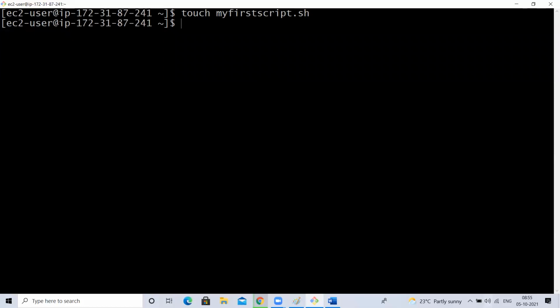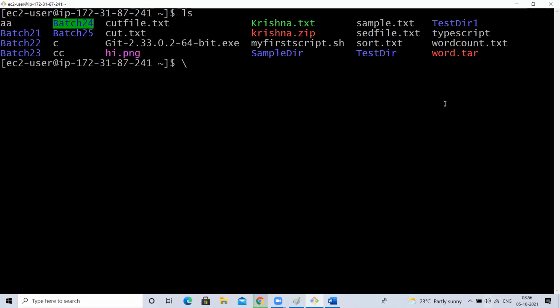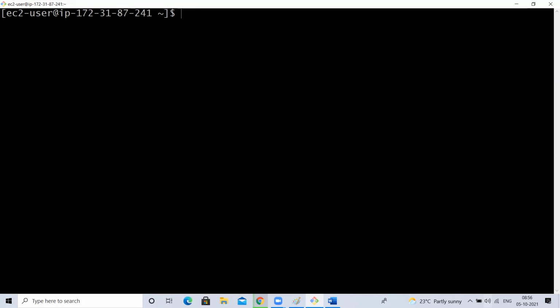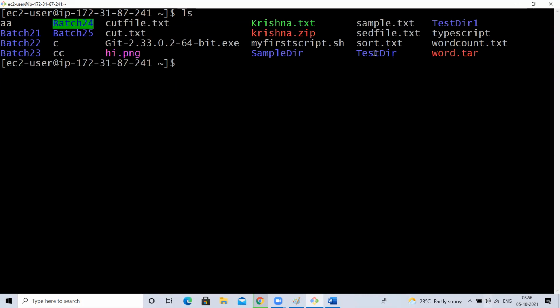Now I'm creating a .sh file with vi. If you mention .sh, it will be considered a shell script file, and even if you don't mention it, it will also be considered a shell script file. Here, initially we created a test directory. Test dir is a directory, not a file. But the files c and cc are files, and it will think these are shell script files because they don't have any extension.